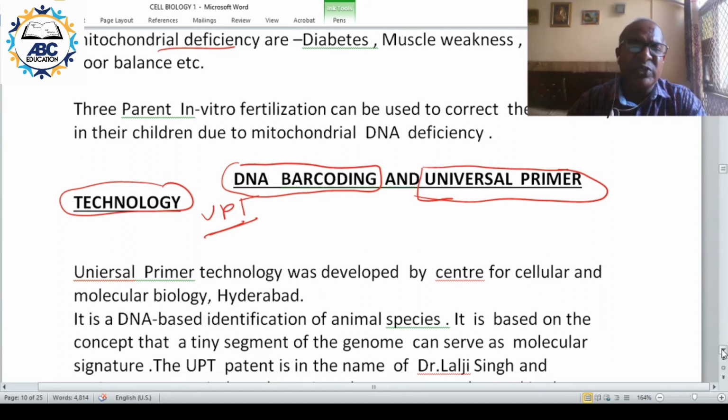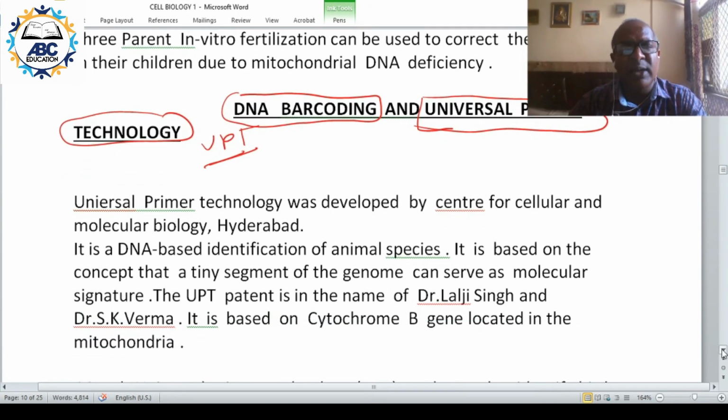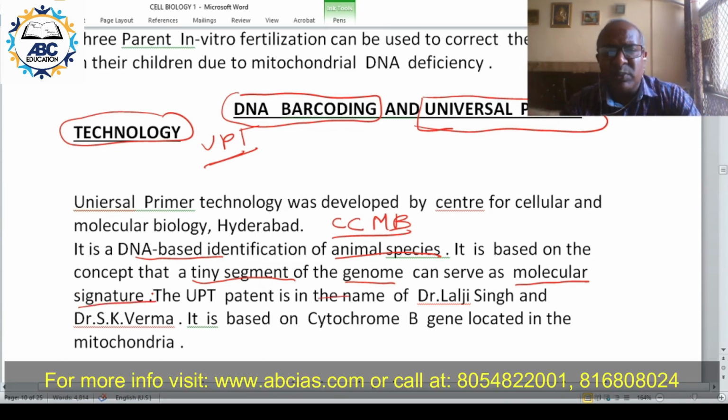This UPT, universal primer technology, was developed in India at CCMB Hyderabad, Center for Cellular and Molecular Biology. So this is a DNA based identification process, based on the concept that a small segment of the genome can serve as a molecular signature or molecular marker. Based on a small genome segment, you can identify the organism.